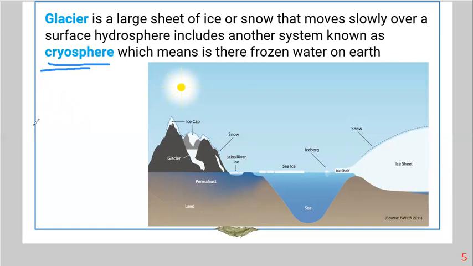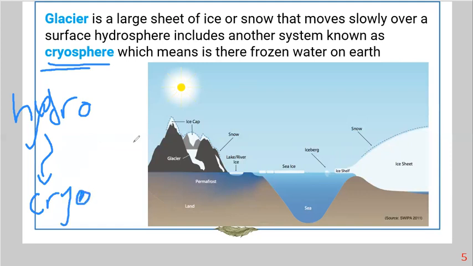So I will say again, we have the hydrosphere, okay? The hydrosphere includes all the water on Earth. And a part of the hydrosphere is cryosphere, and the cryosphere includes all the snow, or the frozen water to be specific.